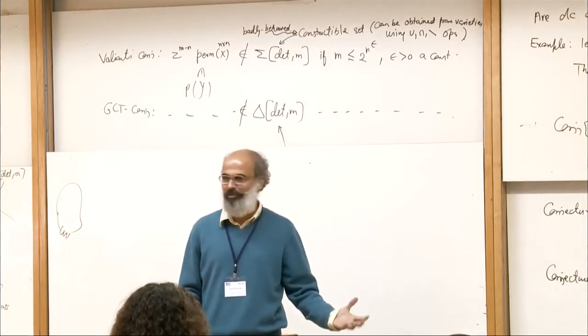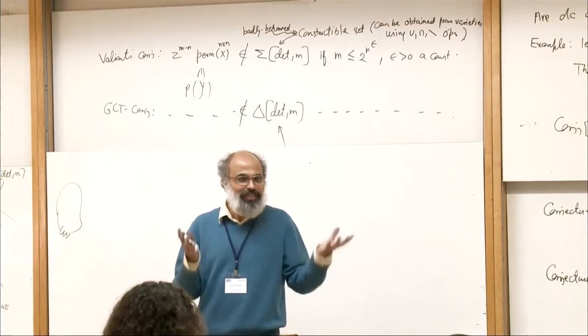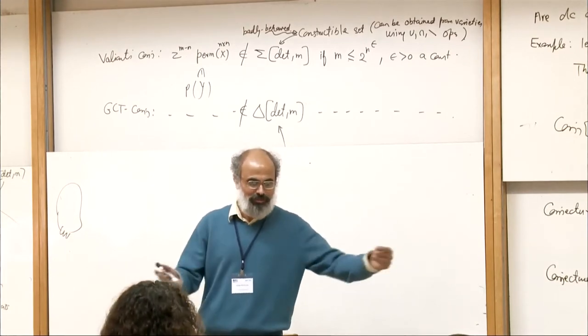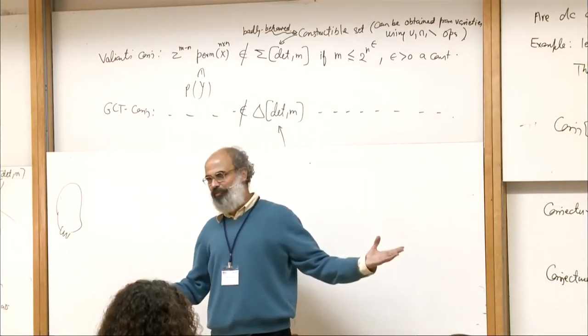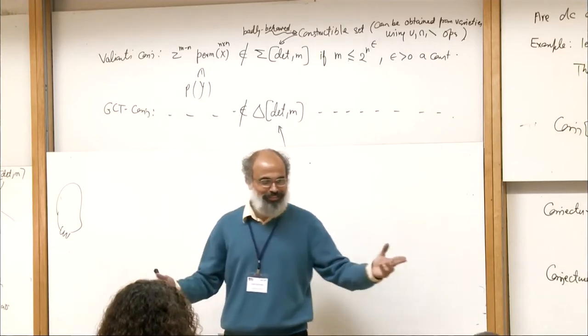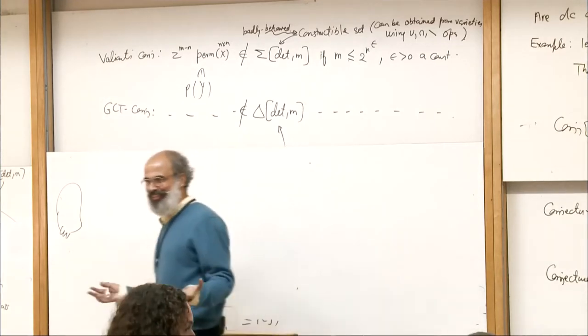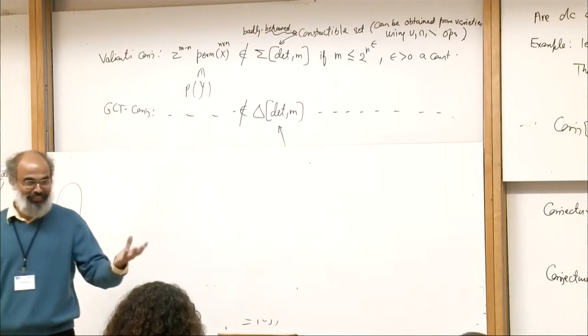But the GCT program says that there is actually a natural proof. Actually, the terminology is not very natural. It causes a lot of confusion, because GCT is very natural.